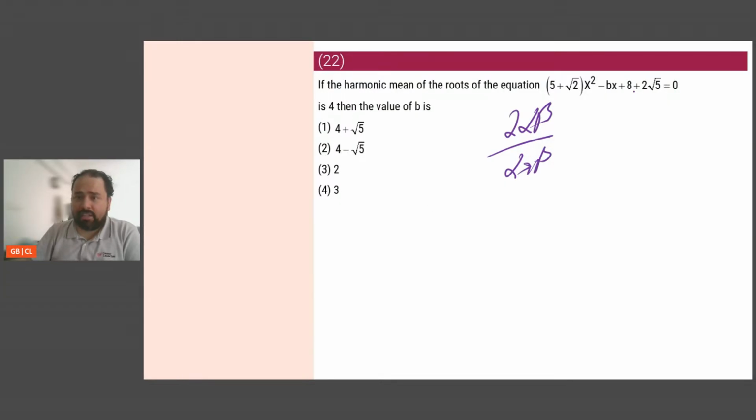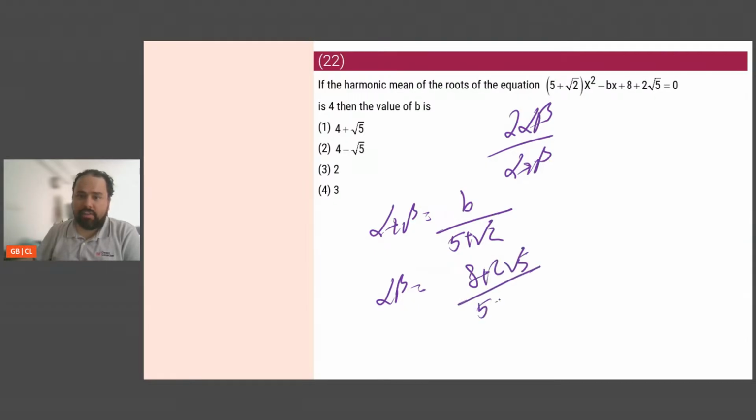So I need to find out the sum of the roots and the product of the roots. Now if I'm looking at this equation, the sum of the roots alpha plus beta is always minus b by a. So it will become b upon 5 plus root 2. And the product of the roots will be c by a. C is 8 plus 2 root 5 divided by 5 plus root 2. This is what I'm left with.